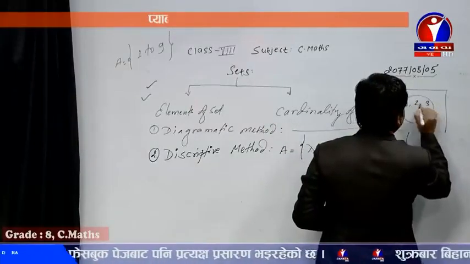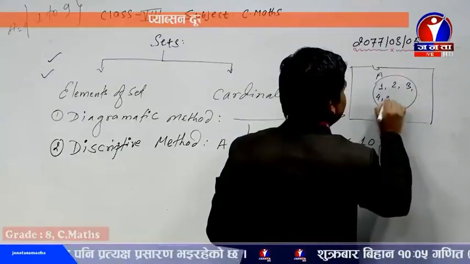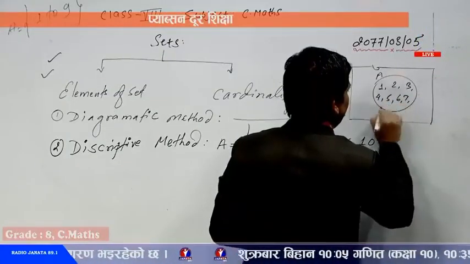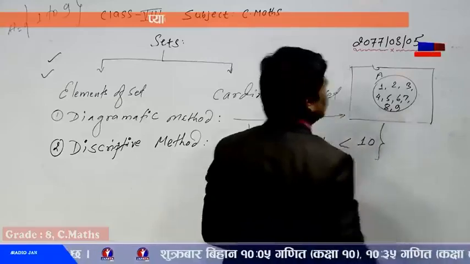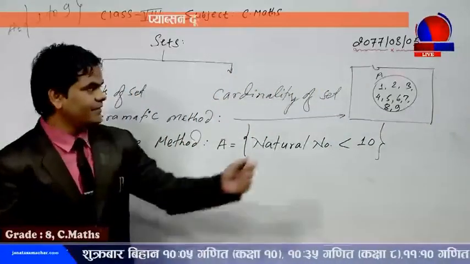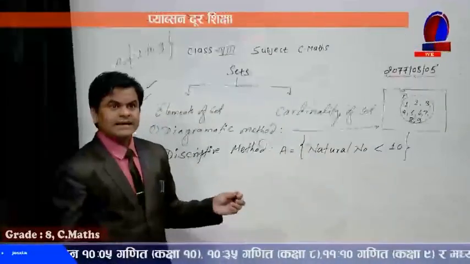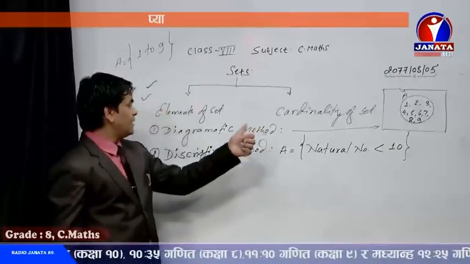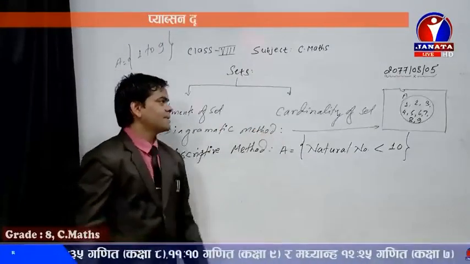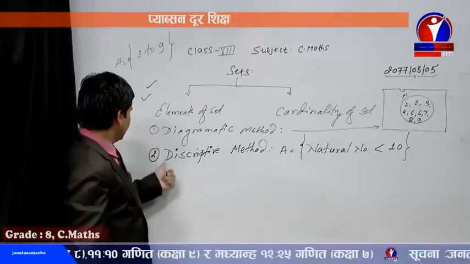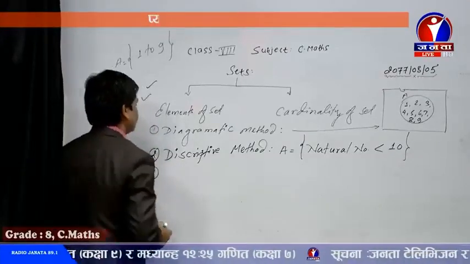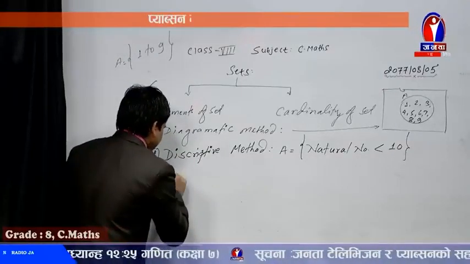1, 2, 3, 4, 5, 6, 7, 8, and 9. So these are the numbers. In this way, if you write the information, then that is known as the diagrammatic method of representing a set. Now another one is there, dear student. Another method is the set